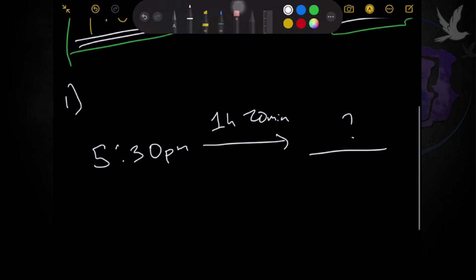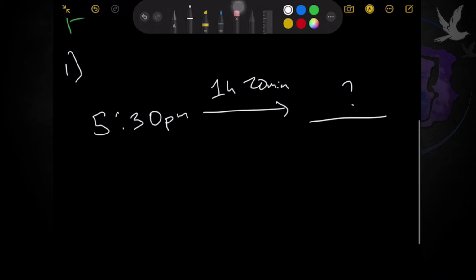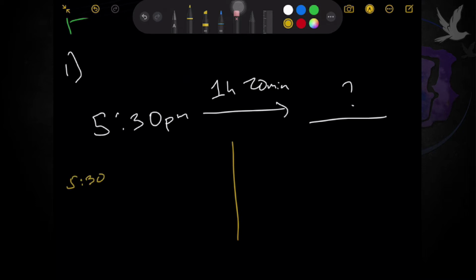To solve this, all you need to do is make a timeline. Actually, you can also add them. It's really easy to add. So in this case, let's do it in 2 ways. First is to make a timeline. From 5:30, skipping an hour will give us 6:30. Why did we skip an hour?